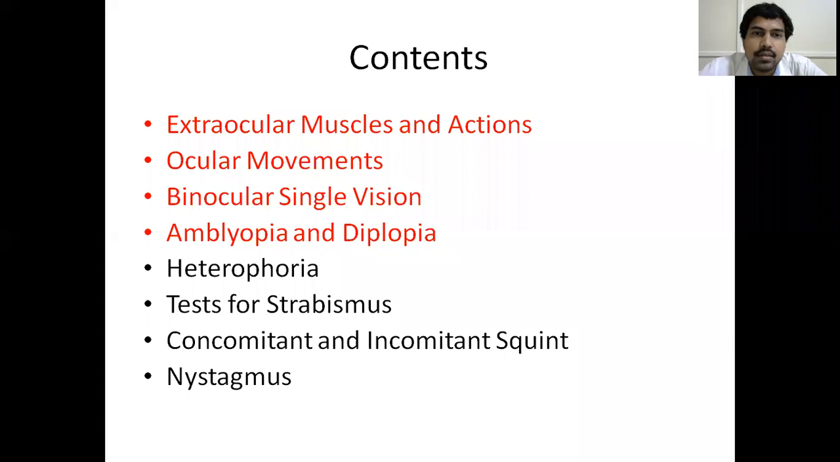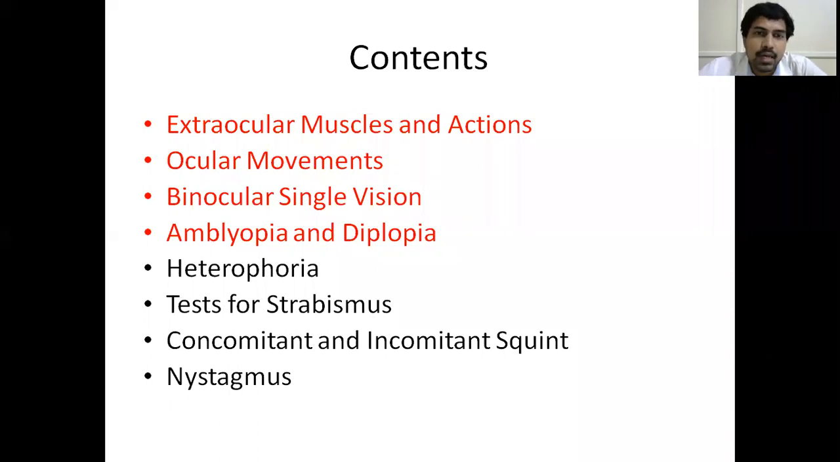So the contents are extraocular muscles and their actions. What are the various extraocular muscles which govern the movement of the eyeball, and what are the various actions of each and every muscle? We'll be going into detail. What are the various ocular movements, and what do you mean by binocular single vision? That is, what is the advantage of having two eyes, and what do you mean by amblyopia, and what do you mean by diplopia? These first 4 topics we'll be covering in today's class, hopefully if time permits.